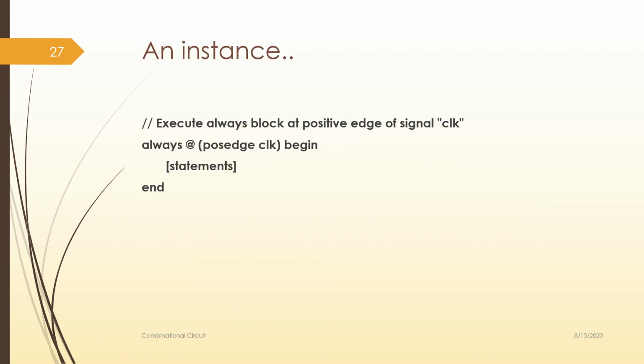One more instance will be very useful for you right now. Execute the block always at the positive edge of the clock signal. How do we present it? I want to execute the block at the positive edge of the clock, so always @(posedge clock) begin. Whenever the clock goes to the positive edge, I need to go ahead and run these statements. That's it, very simple.